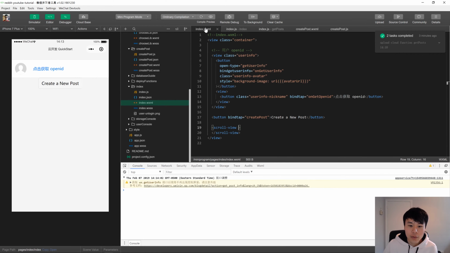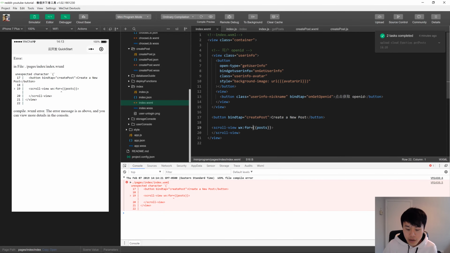Now inside the WXML, you can access the posts like this. But we want to have a child inside this scroll view for every single post. In order to do that, it's very simple. Use wx:for. Here's this. And then you need the quotes around this.